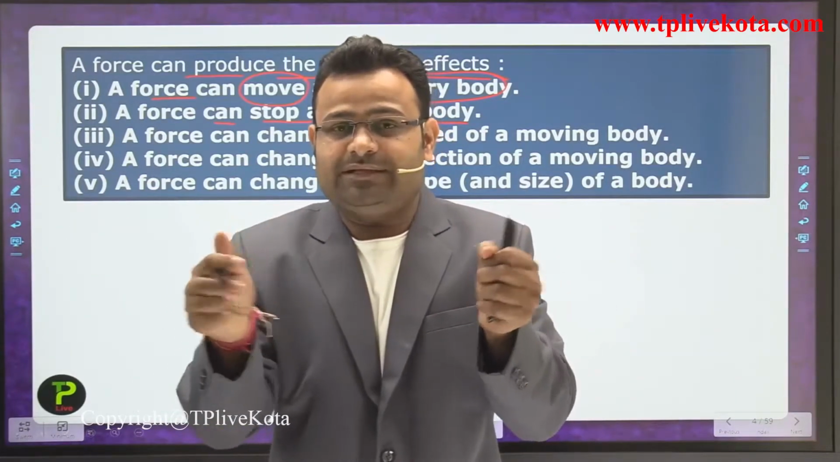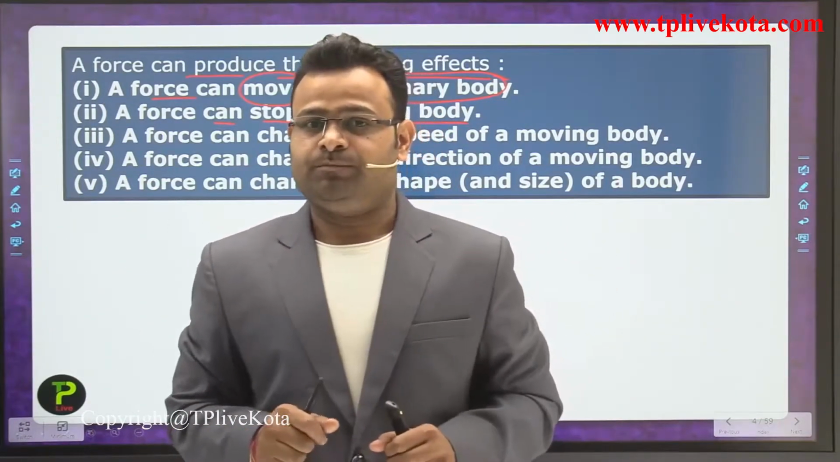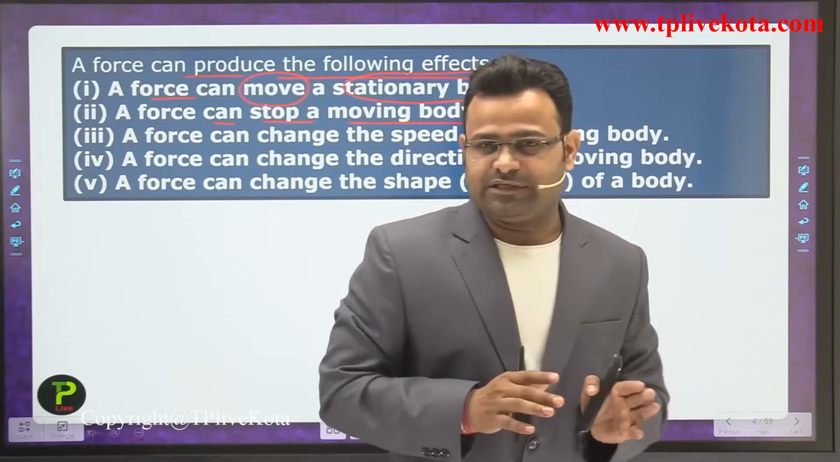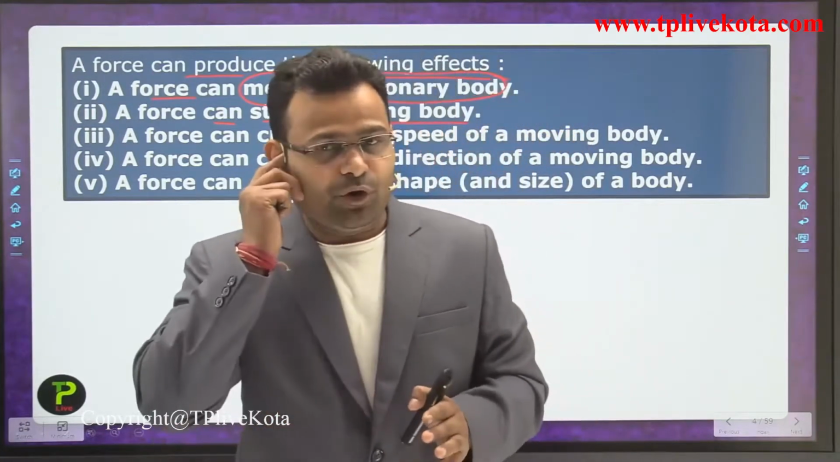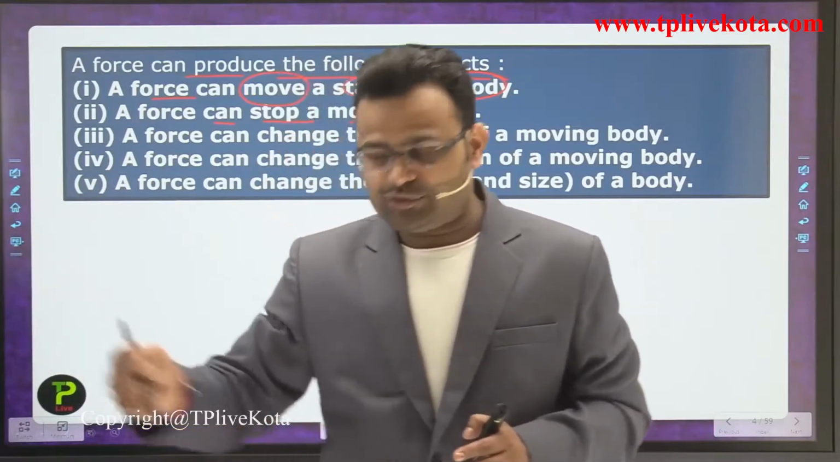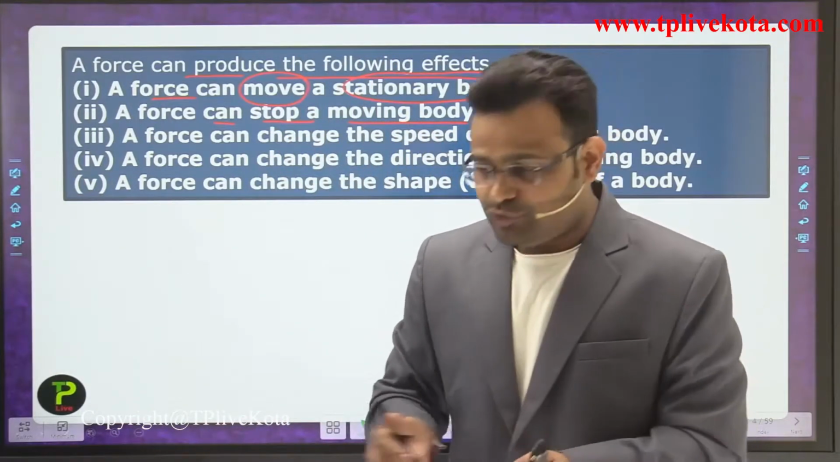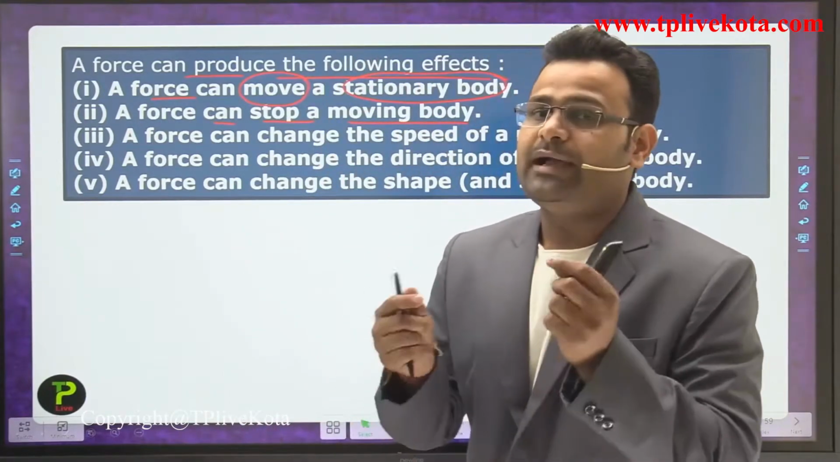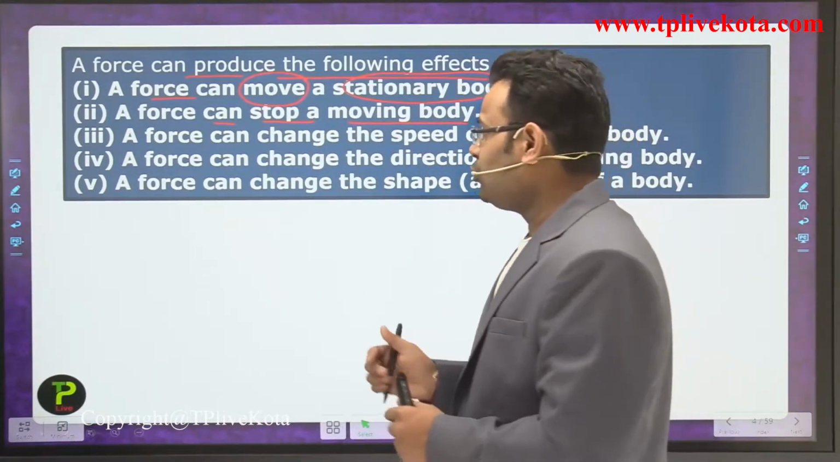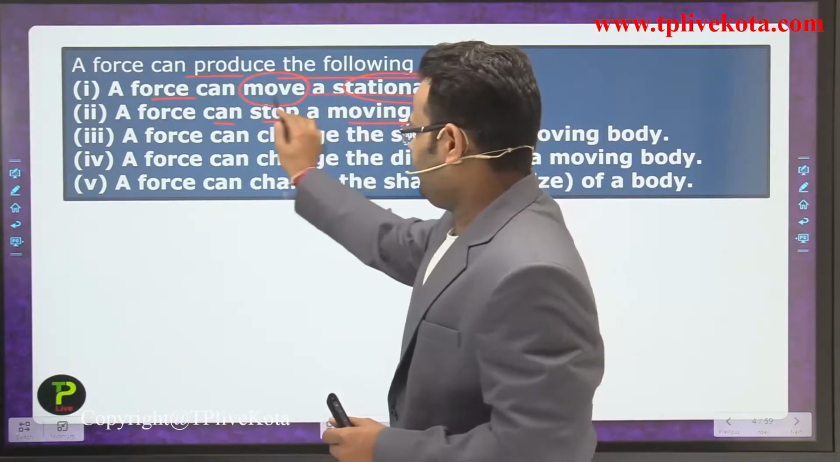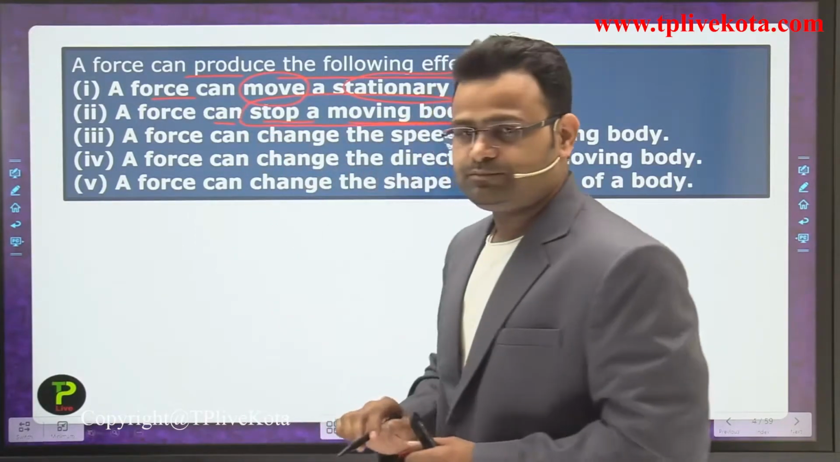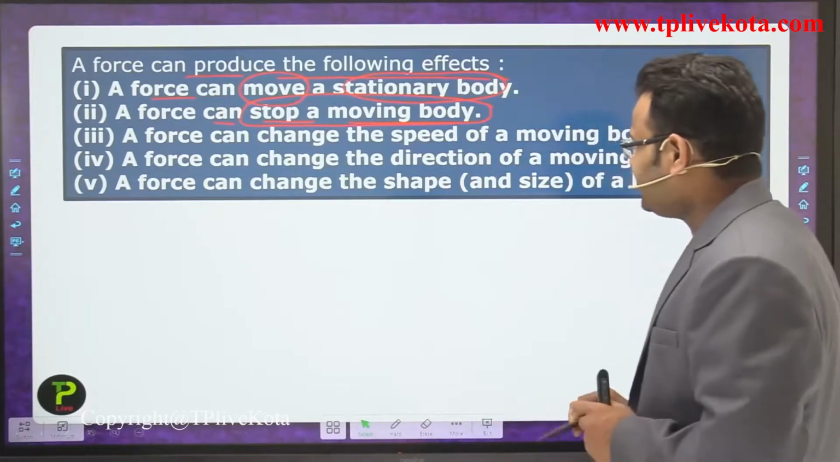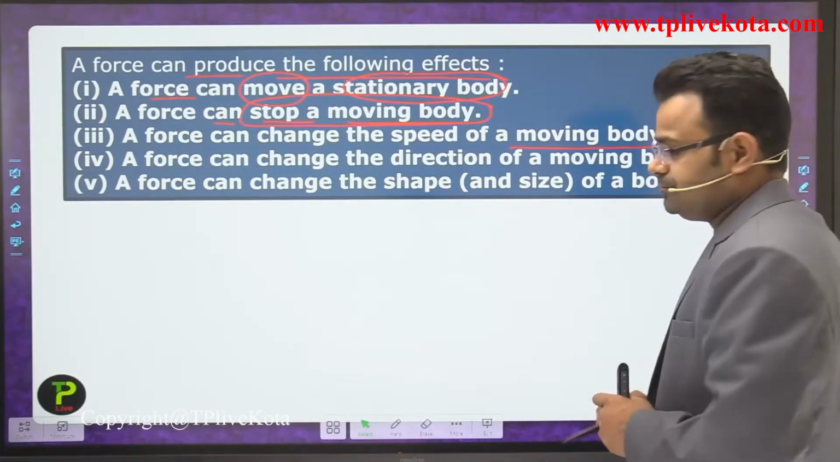So what is happening? That is applying some force. In normal language, you can say if any ball is coming towards you, you are applying some force and that ball will be stopped. So by applying a force we can stop any moving body. That is the second point: a force can change the speed of a moving body.